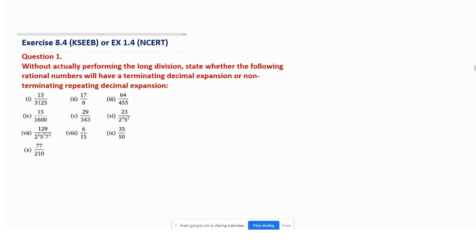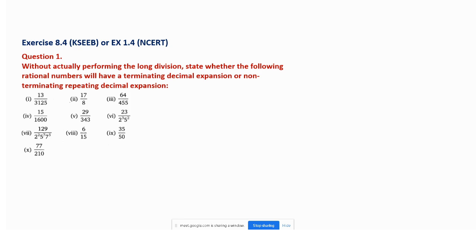So see here, the first question 8.4 exercise, that is exercise 1.4 for the NCERT and the exercise 8.4 for the KSEB board. In this, the question is given as: without actually performing the long division, state whether the following rational numbers will have a terminating decimal expansion or non-terminating repeating decimal expansion. You have to answer to me.